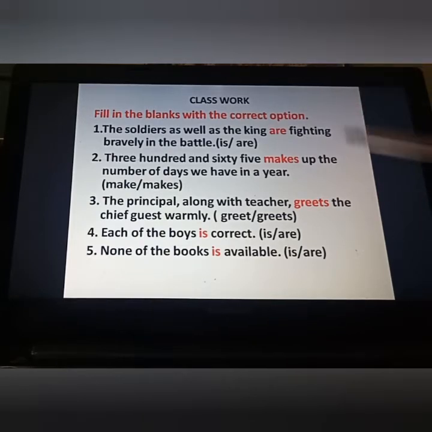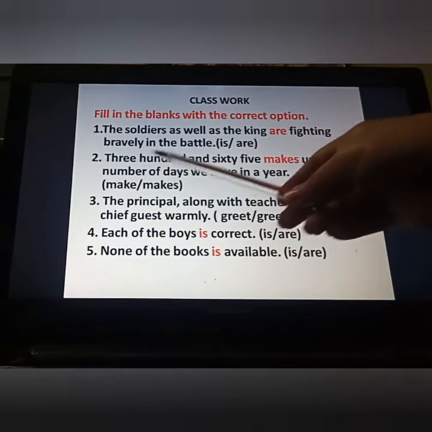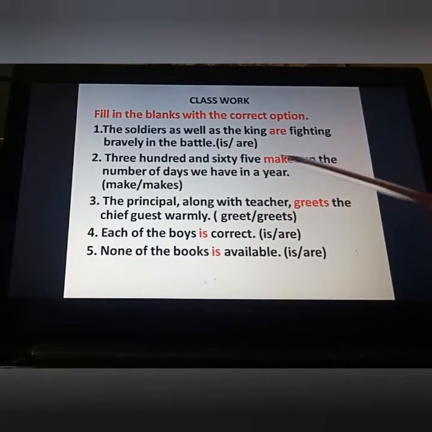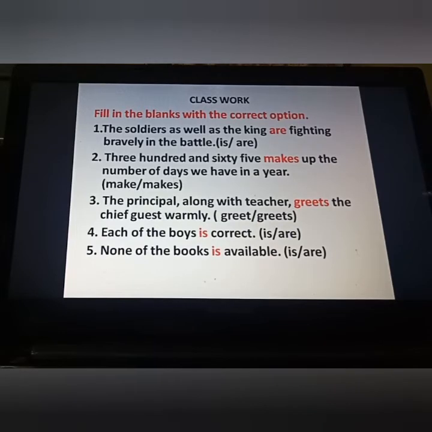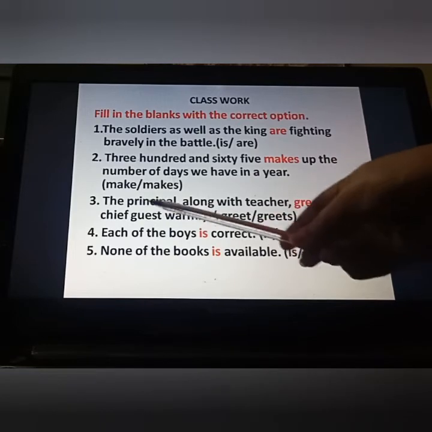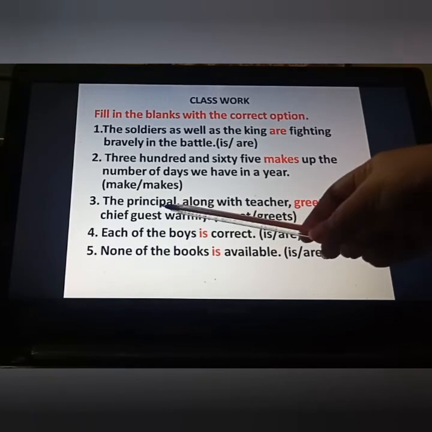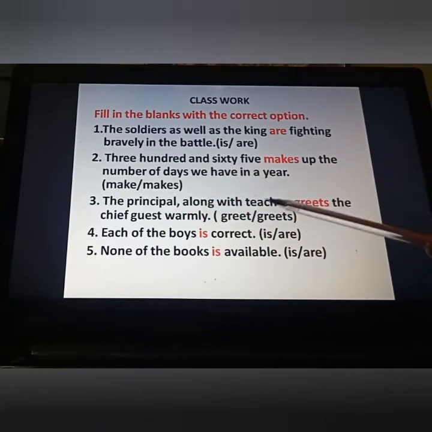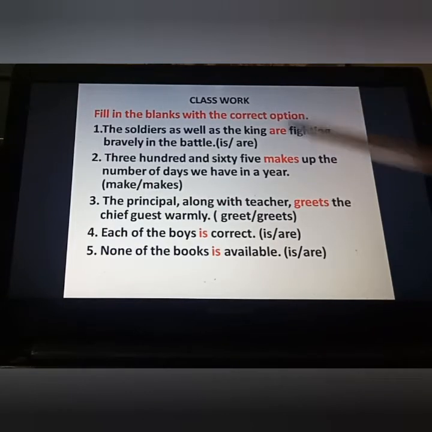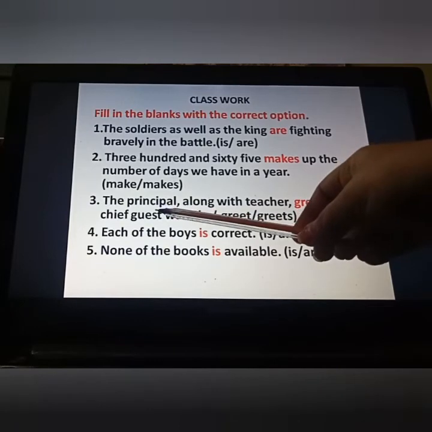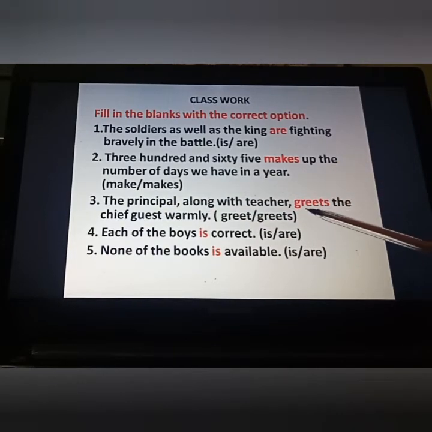365 as the sum of numbers here. So 365 makes up the number of days we have in a year. So whenever we have distance, period of time, sums of money, in that condition you always have to put a singular verb. So "makes" we have put here. The principal along with the teacher. Now see, here we are talking about the principal. Fine. Not both of them, only the principal we are talking about. The principal greets the chief guest warmly. So with principal, a singular one, we have to put a singular verb here, that is verb fifth form.